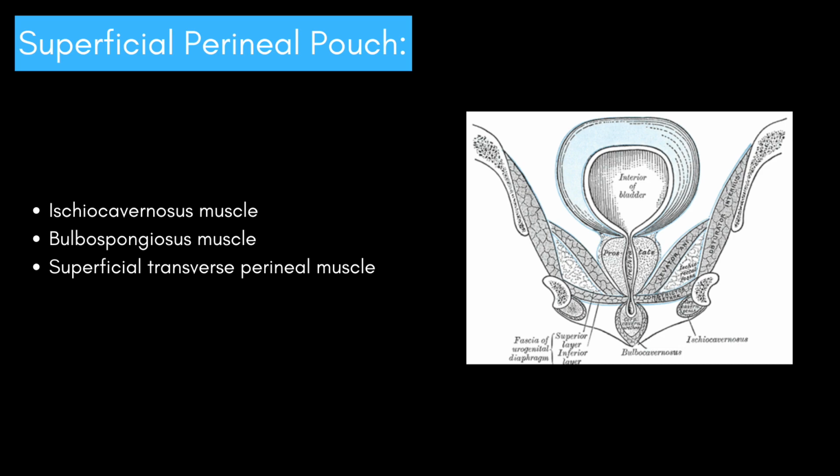Let's start off by taking a look at the superficial perineal pouch. It is comprised of the ischiocavernosus muscle, bulbospongiosus muscle, and superficial transverse perineal muscle.